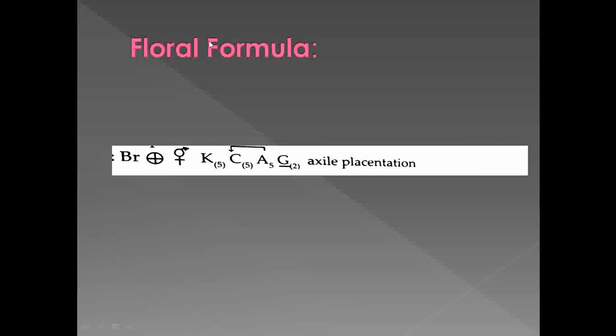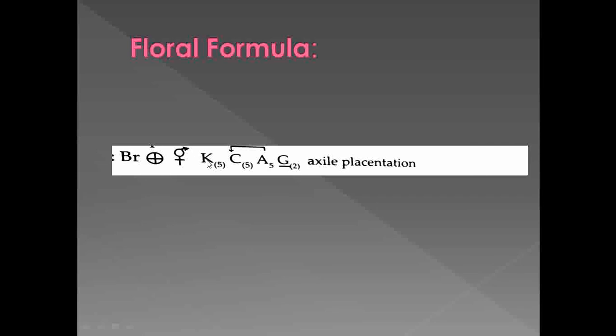So in the floral formula we first write Br, which indicates the bracteate nature of the flower. Next, our flower is actinomorphic, so this sign indicates the actinomorphic nature. As the flower shows both types of sex organs, this sign indicates the bisexual nature of the flower.